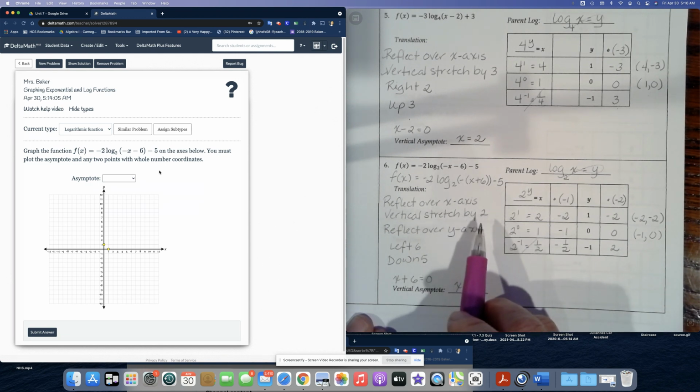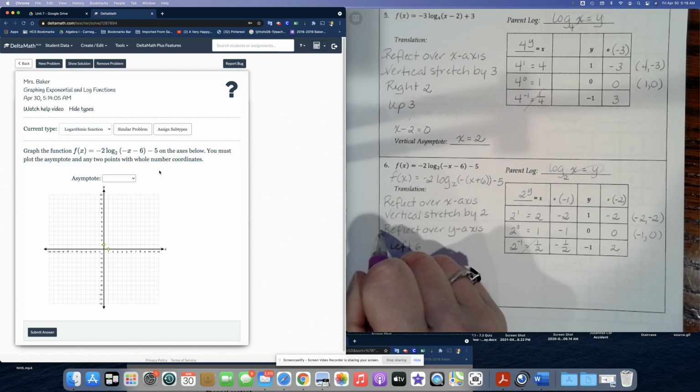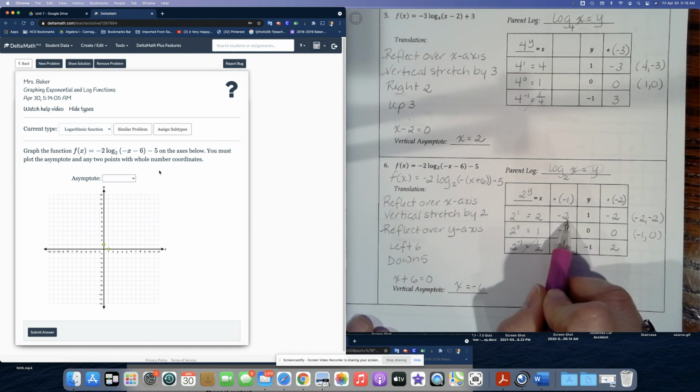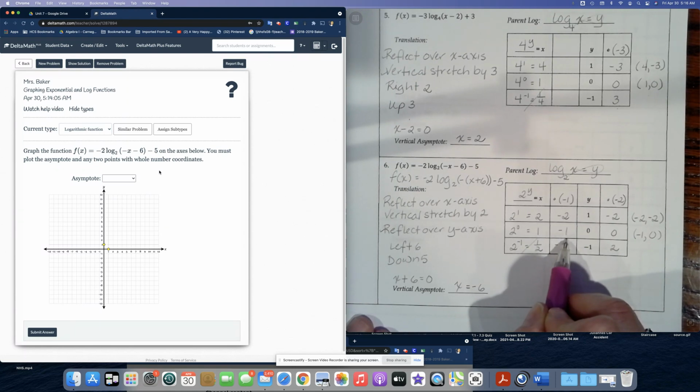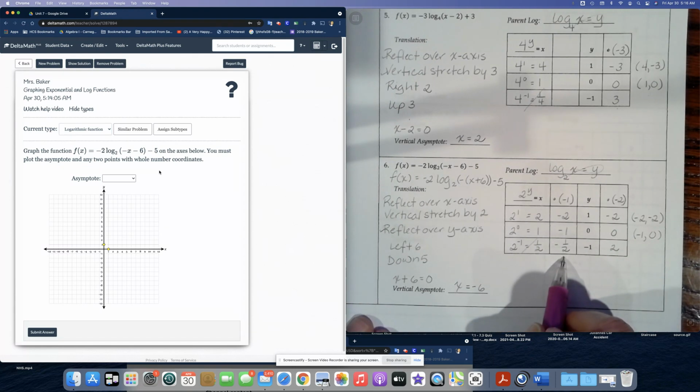Now, we've got to do a couple things here. Since we're reflecting over the y-axis, we have to multiply all of our x values by -1. So we're going to do that. So 2 times -1 is -2. 1 times -1 is -1. And 1/2 times -1 is -1/2.